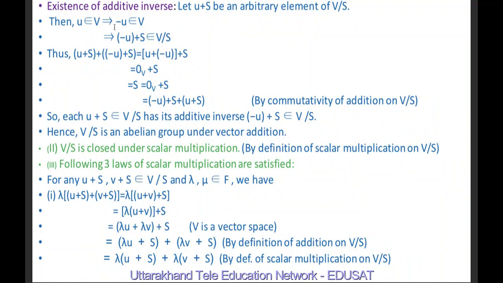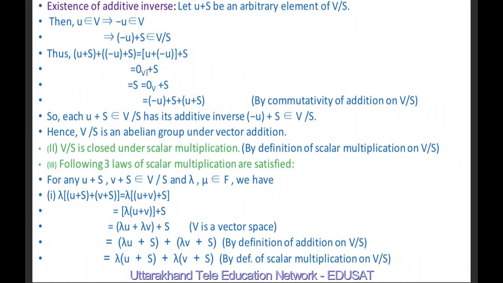So u belonging to V implies -u belongs to V, and this implies -u + S belongs to V/S. Therefore (u + S) + (-u + S) is equal to (u + (-u)) + S by definition of vector addition of V/S, and u + (-u) is nothing but the